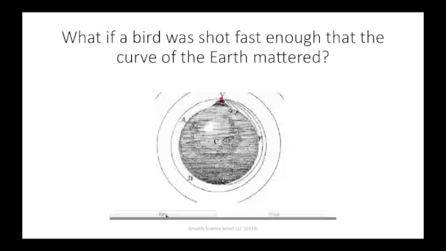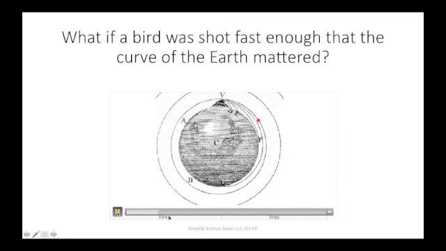The first thing we want to do is look at the idea of projectiles. The idea of projectiles basically said that if you fire a projectile fast enough, it won't ever hit the ground. Instead, it'll achieve an orbit around the Earth and keep going in circular motion. If you fire it fast enough, that parabolic path extends into a complete circular motion around the Earth.